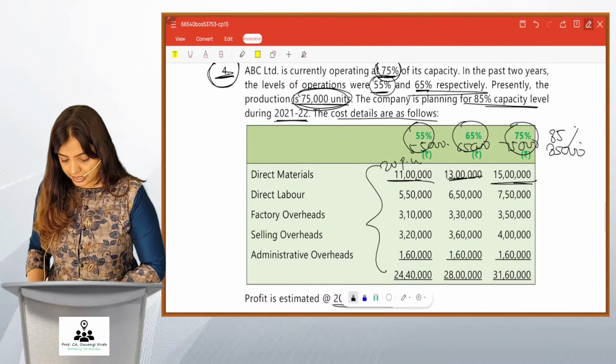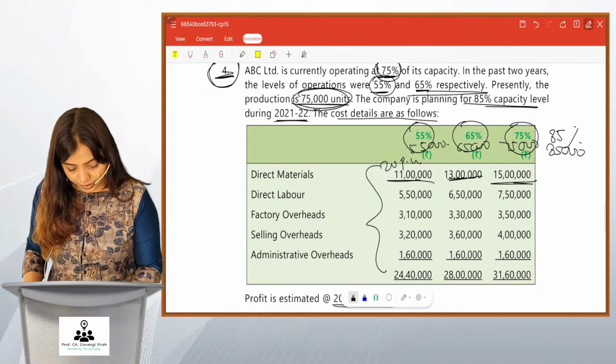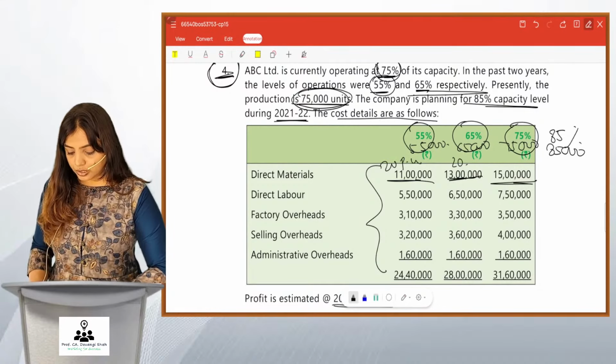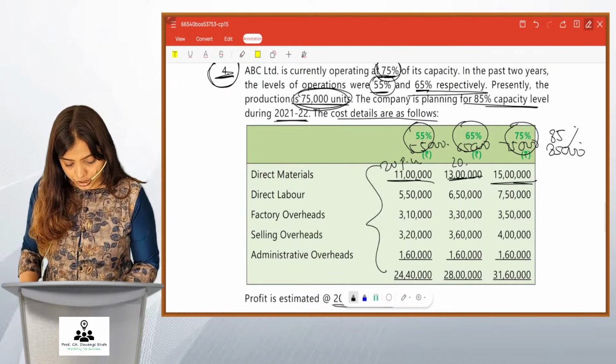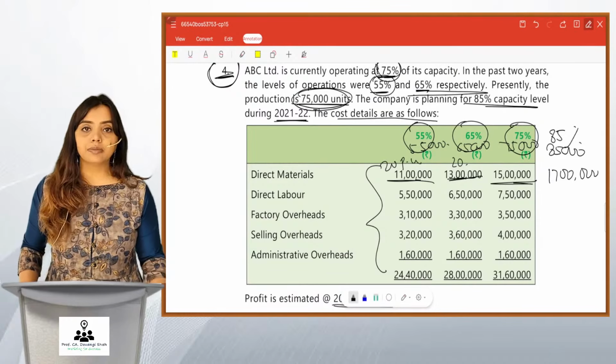Check out 13 lakhs divided by 65,000 you get 20 per unit. तो 85,000 के लिए 20 per unit के हिसाब से cost will be 17 lakhs material cost.